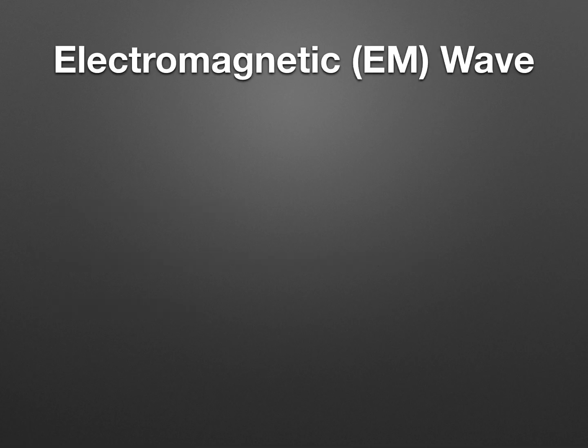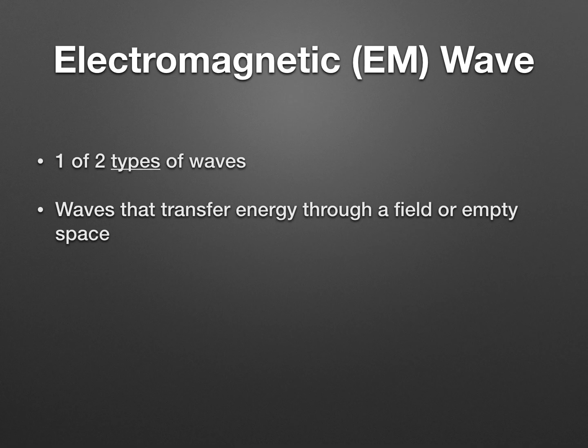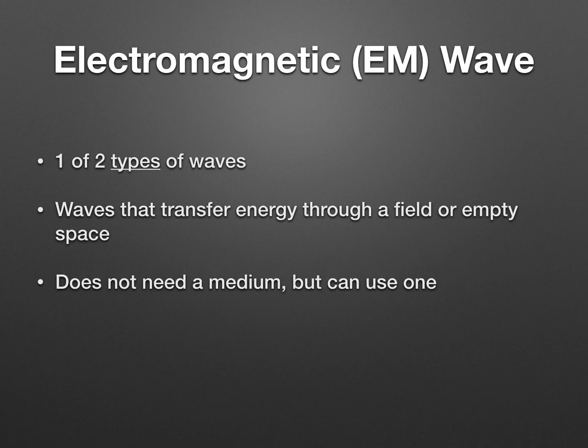The other type of wave is known as an electromagnetic wave, also known as EM. Either way you want to refer to it is fine. This is one of the two types of waves, not wave movements. These transfer energy through a field or empty space. So they don't need a medium, but they can use one. So they're the type of wave that can do with or without matter.